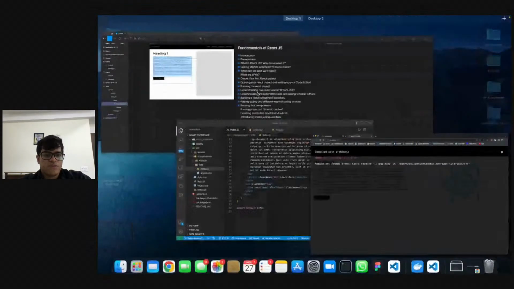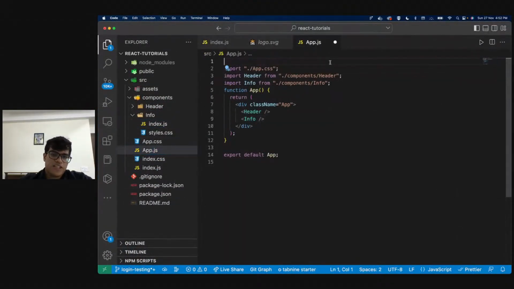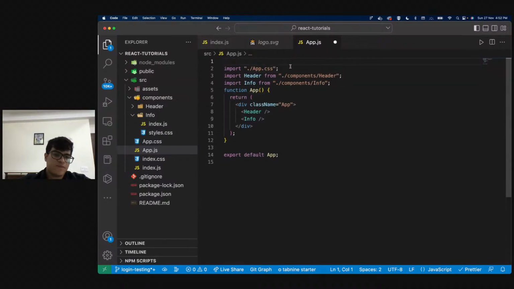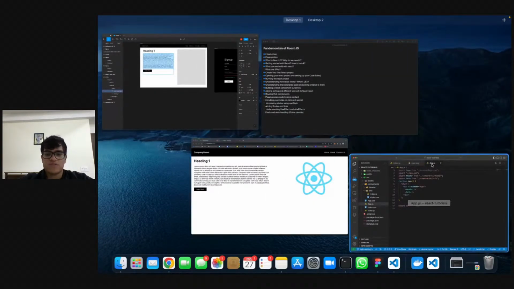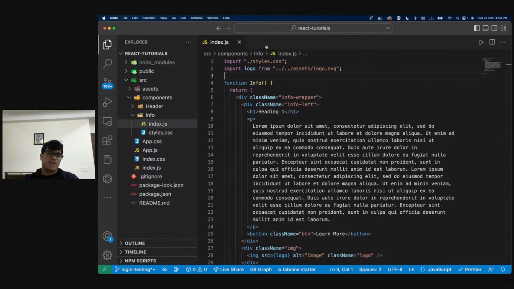Module not found. Okay, let's see. Since we changed the thing, it was an error because this path no longer exists. Instead of the old path, this path is now assets slash logo, right? And the error goes away. But yeah, we do not need that in this file. Correct. So this is how we handle images and handle imports of images.